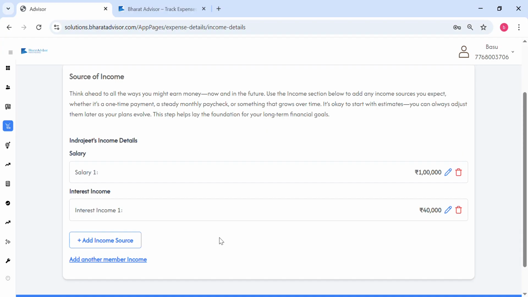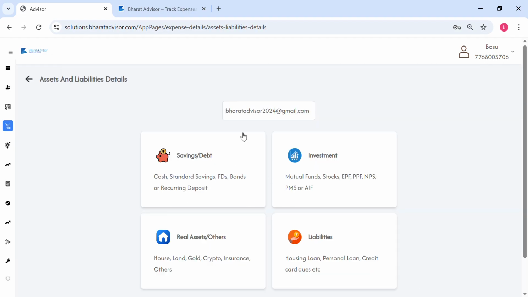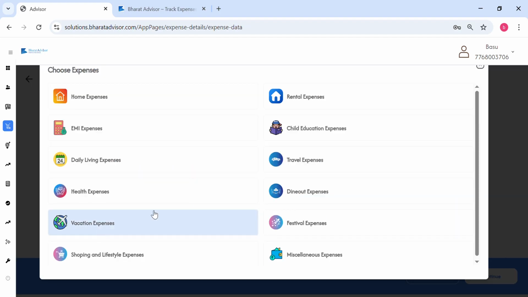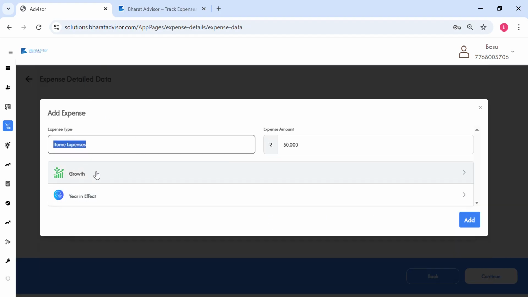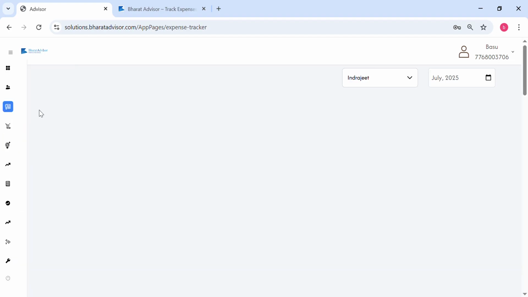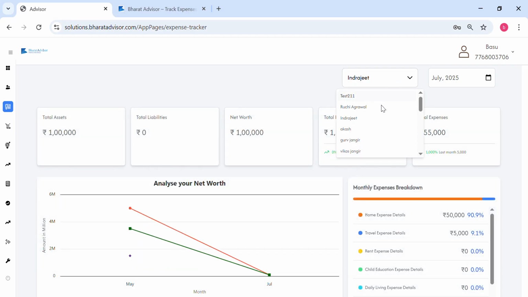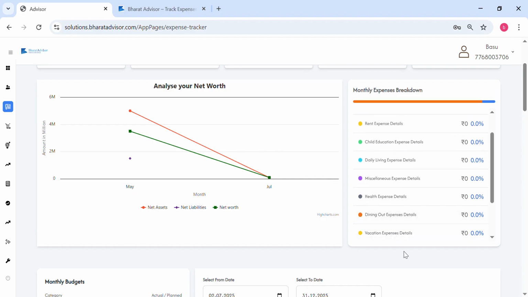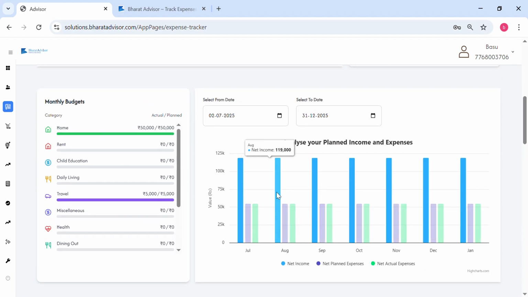Once you add your income, you can put all of your assets and liabilities here. Then you can put the expenses, which again can be one time, or you can say what kind of expense growth rate you are expecting. Once you do all this, there is also a dashboard, which is again a very nice dashboard. You can look into your assets, liabilities, and net worth, and analyze how your net worth is going. You can also look into your monthly expenses breakdown, where your expenses are going. You can do the monthly budgeting, and your client would love it.